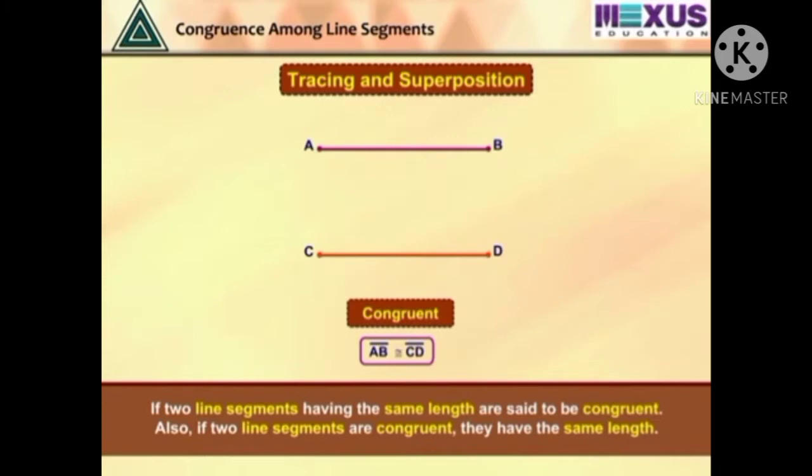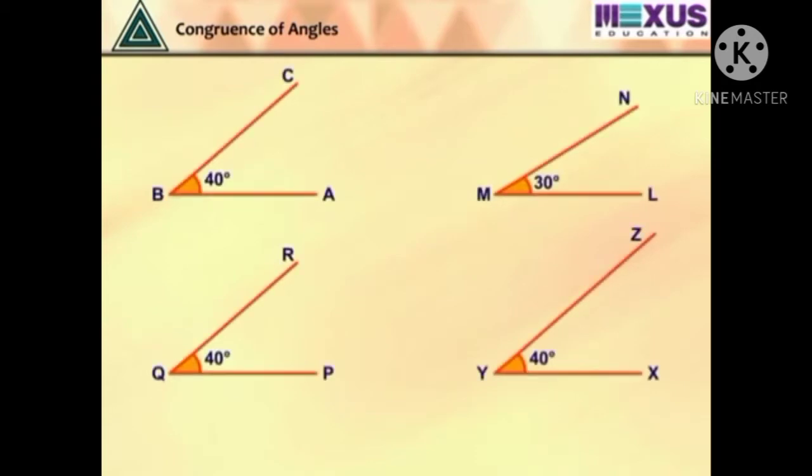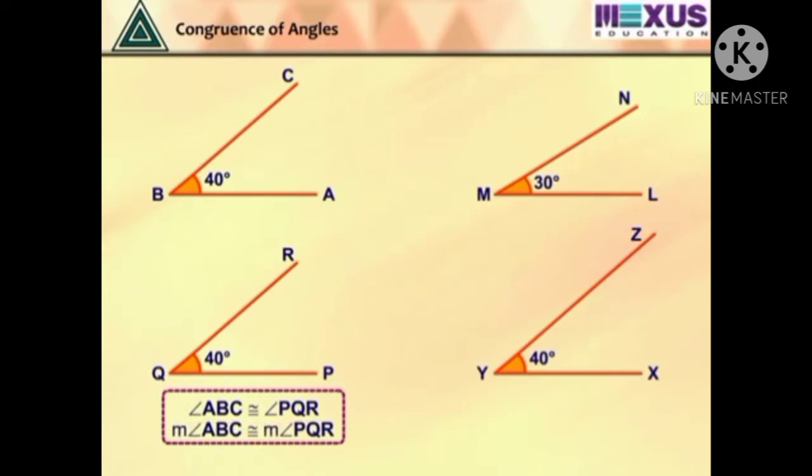Let us now see the idea of congruence of angles. Observe the four angles. Place angle PQR on angle ABC. For this, place Q on B and QP along ray BA. We observe angle PQR matches exactly with angle ABC. So, we can write it as angle ABC congruent angle PQR. Also, the measure of angle ABC is equal to the measure of angle PQR.